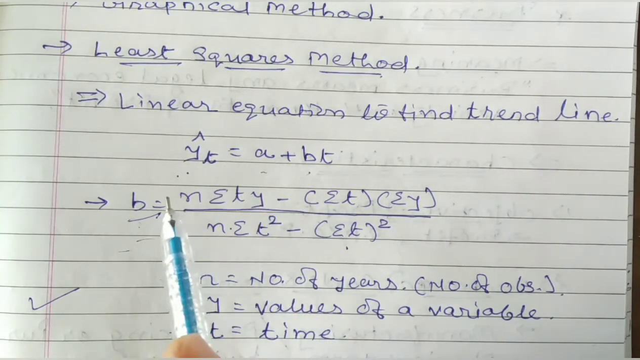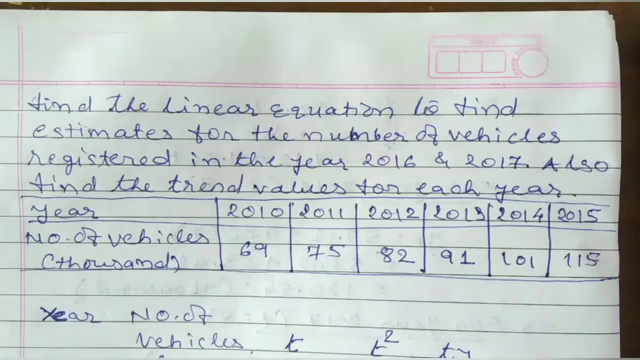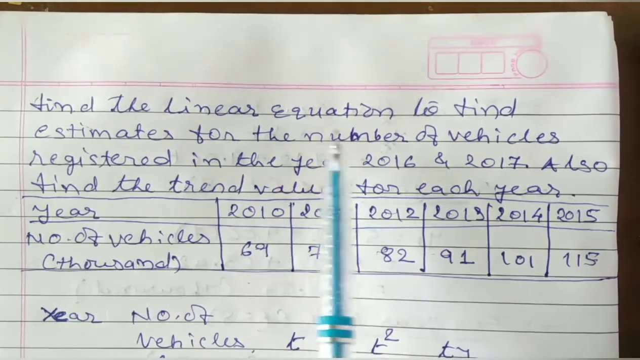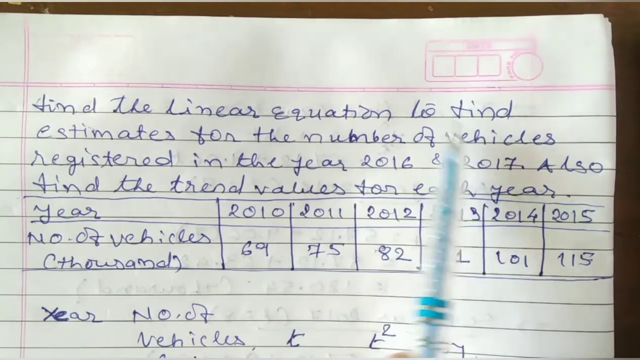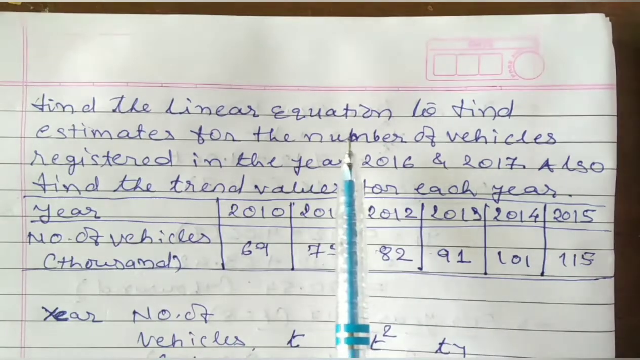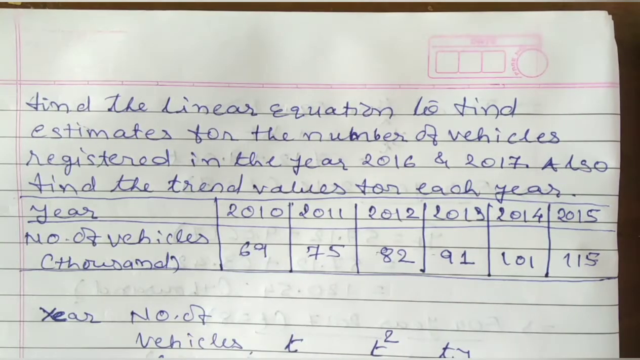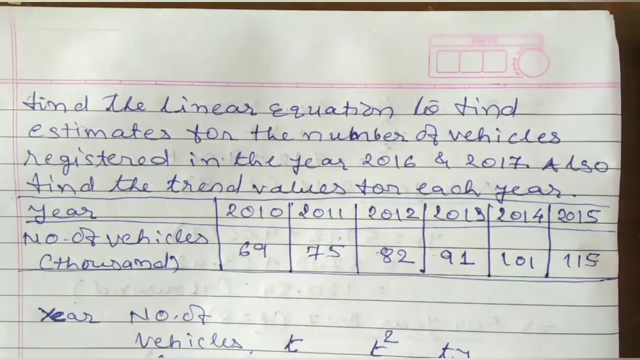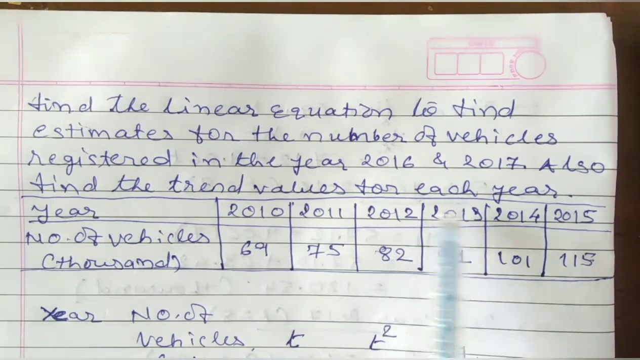First of all, we are going to solve a question that includes each and every piece of information in your sum. Students, this is the question: find the linear equation yt cap is equal to a plus bt, that is your linear equation, to find estimates for the number of vehicles registered in the year 2016 and 2017. Check it out properly. Also find the trend values for each year. You are supposed to find the trend values for each year.